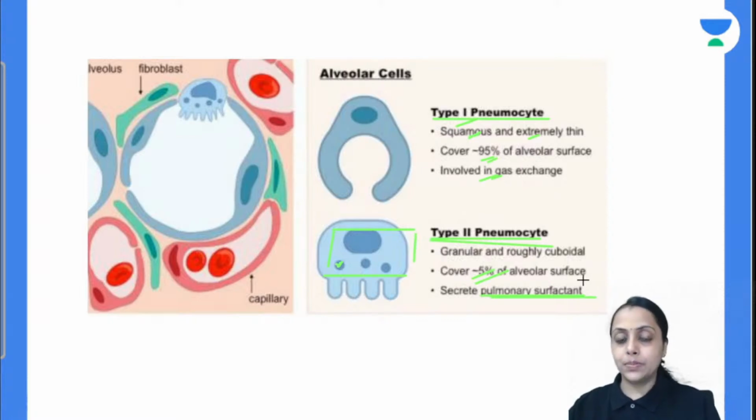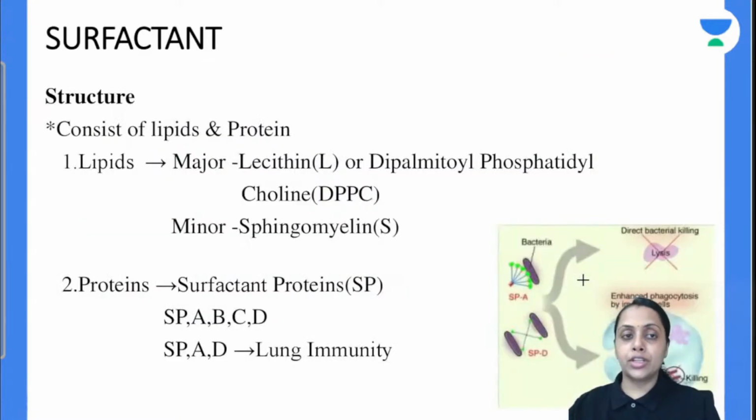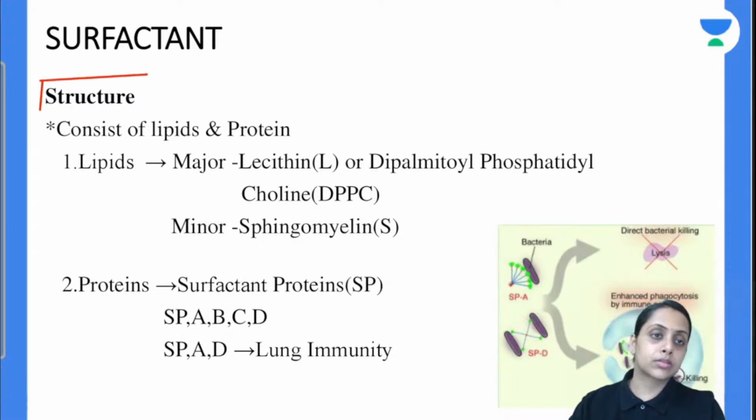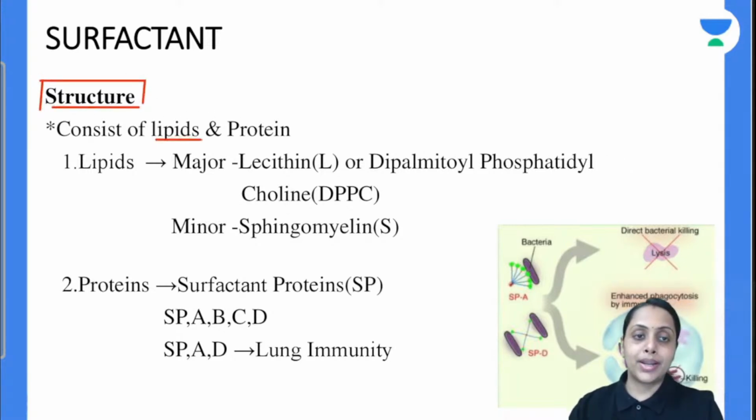Is that clear? Moving further to the surfactant, first coming to the structure part. This surfactant consists of lipid and protein molecules. In lipid, we have major lipid and minor lipid.